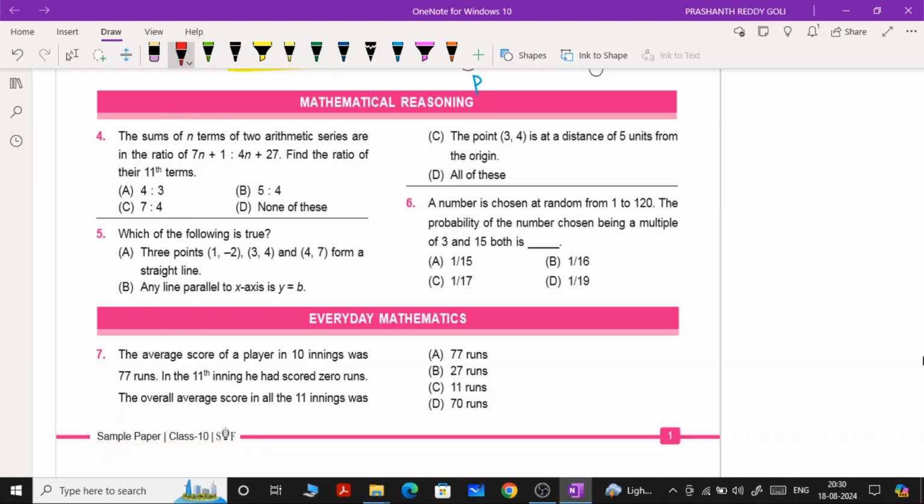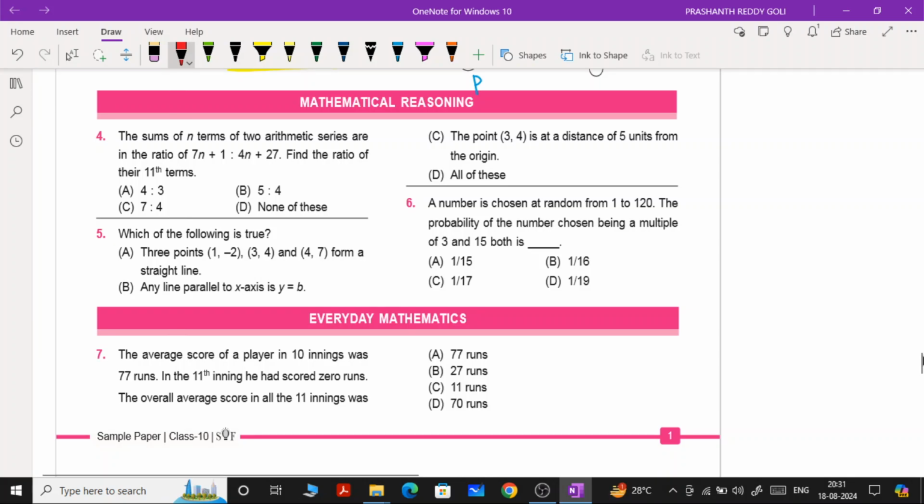Remember, my dear children, unfortunately some questions usually take lengthy time. Some questions we can answer in a short span of time. It's all about your presence of mind. So for the fourth question, it's all about your speed. By seeing the options, we cannot answer this question blindly. You must give the proper explanation for these types of questions.